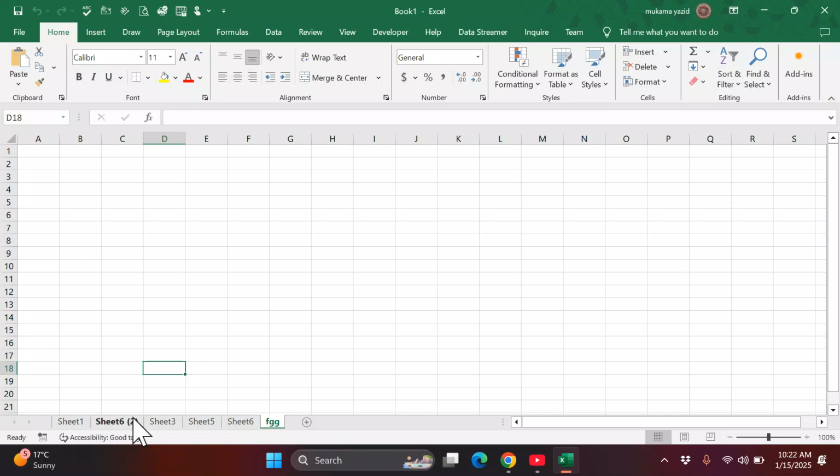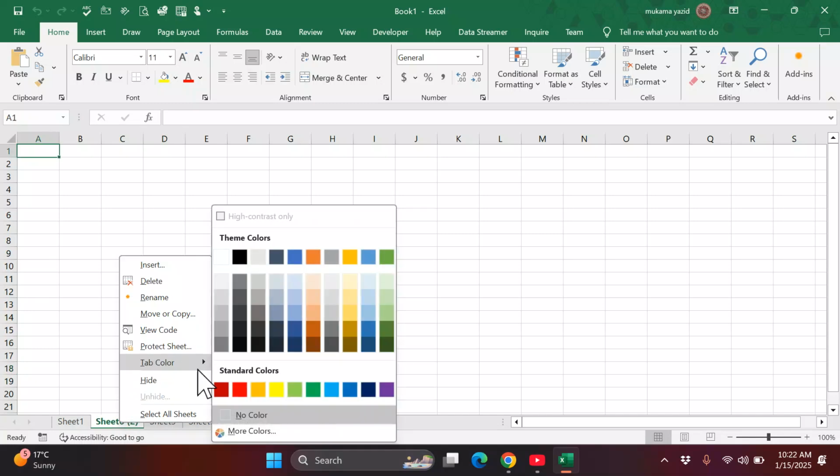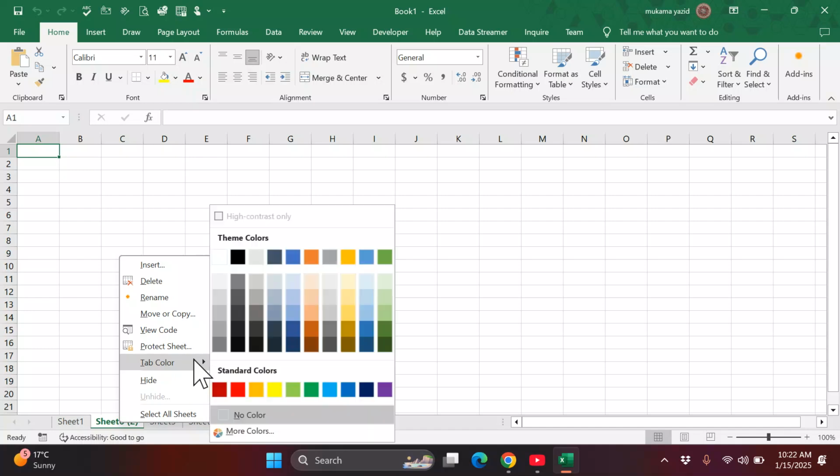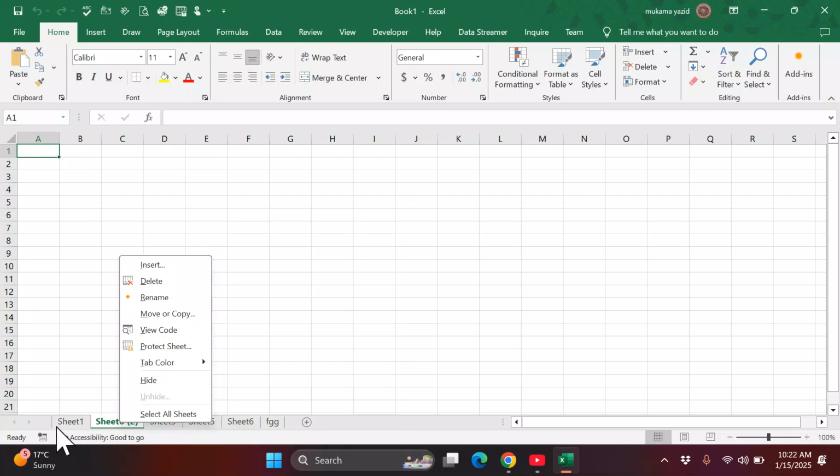We said these sheets we can even change their color. How? Right click, there is what you call Tab Color. I told you, if you hear the name tab when they are referring to sheets, don't be surprised. They are also called tabs.